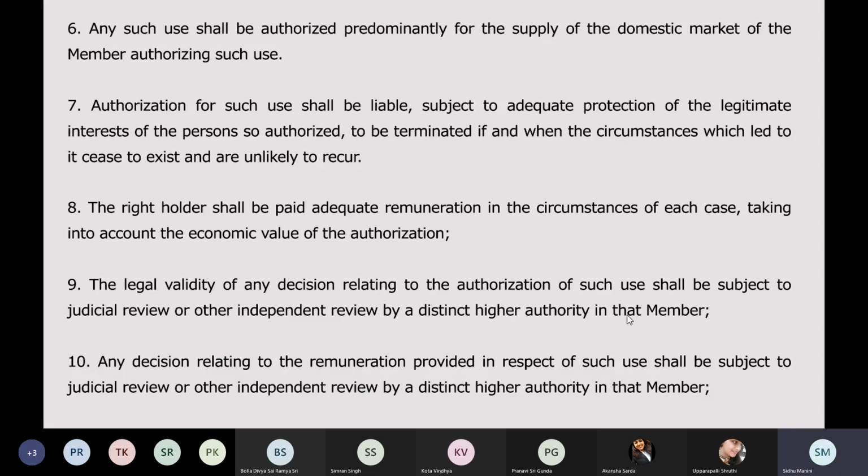Now this is also a shall provision, because it says shall be subject to judicial review. Any decision relating to the remuneration provided in respect of such use shall be subject to judicial review. So the first judicial review could be relating to whether or not the license should be granted, the authorization should be granted, and the next judicial review will be scrutinizing the amount of remuneration that is being paid to the patentee. So both can be judicially reviewed.